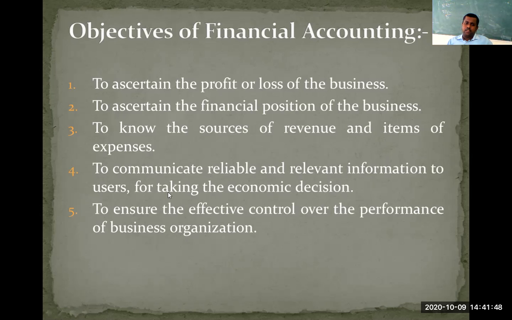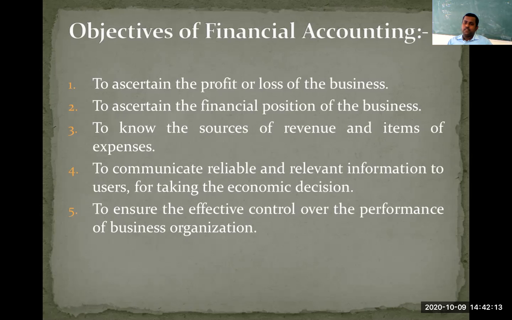Then the next one, the last one, is to ensure effective control over the performance of the business organization. Meaning, if we wish to have proper control over day-to-day activities of the business, we need to practice accounting. By that, we will get to know what necessary measures or actions we need to take in order to improve the performance of the business.